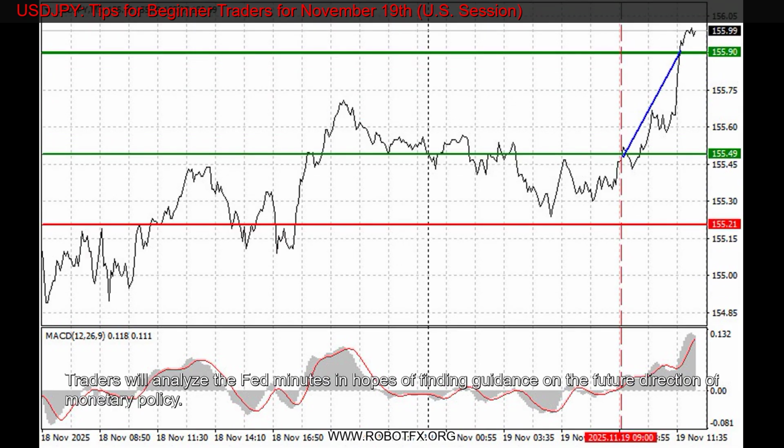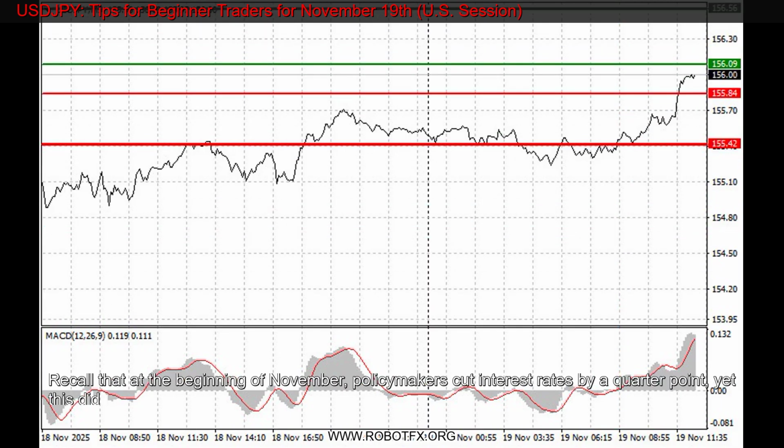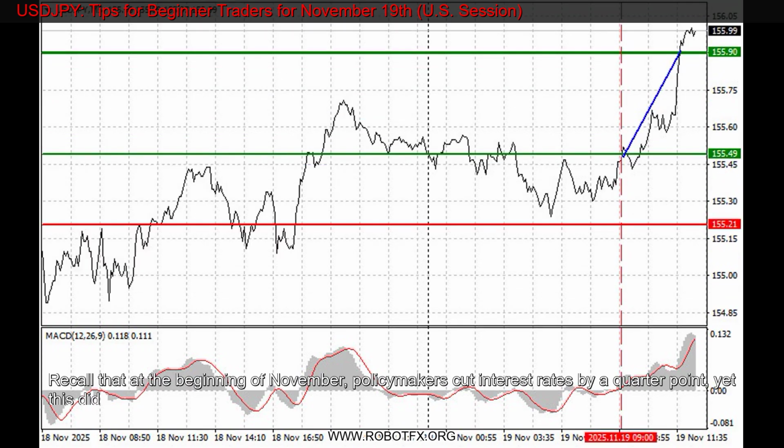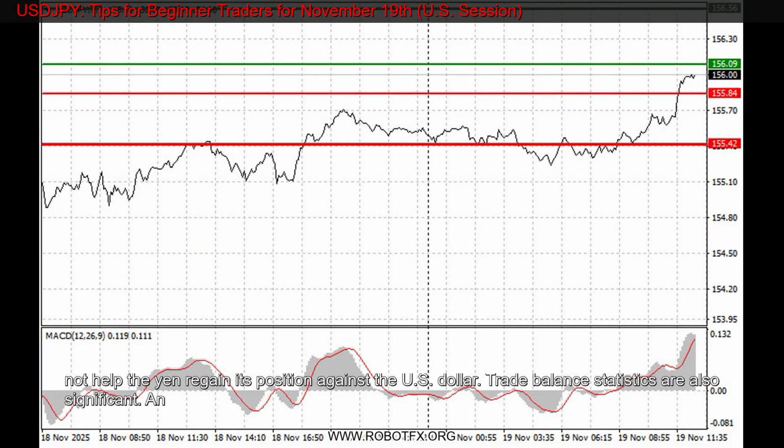Trade balance statistics are also significant. An increase in the deficit may indicate weakening positions for U.S. producers in the international market, which in turn could negatively impact economic growth. Conversely, a reduction in the deficit may be seen as a positive sign of strengthening economic conditions.